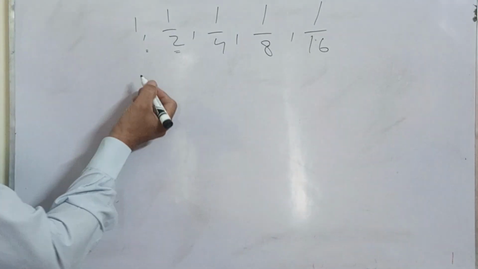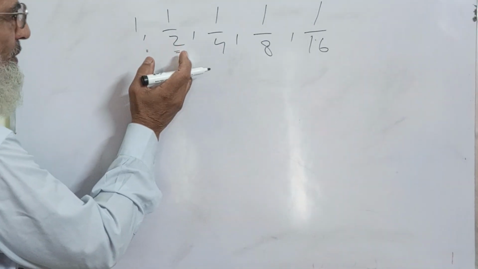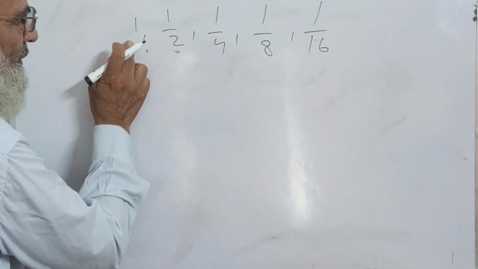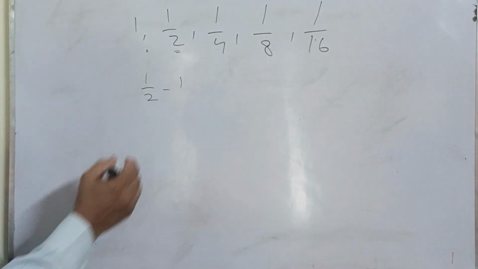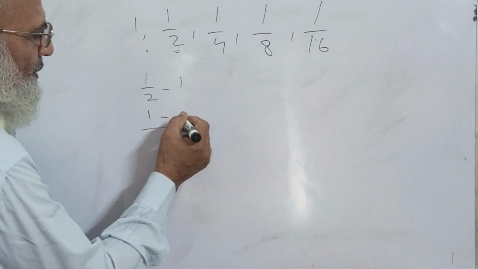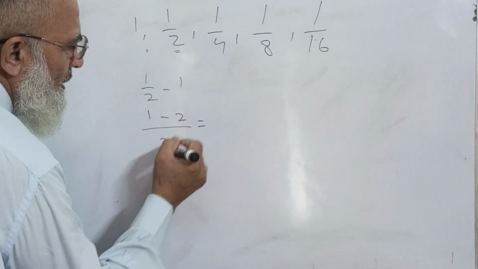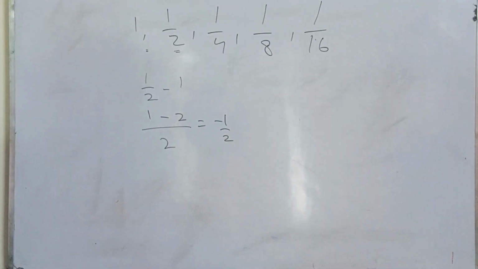So, what was the increment rule? Just subtract the first from the later. So, it will become like this. So, taking LCM, 1 minus 2, it will become minus 1 upon 2. Am I correct?